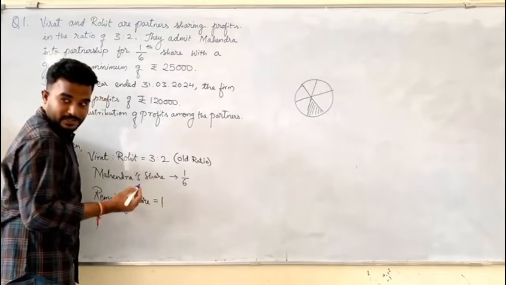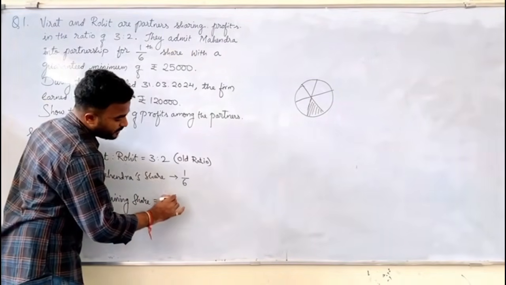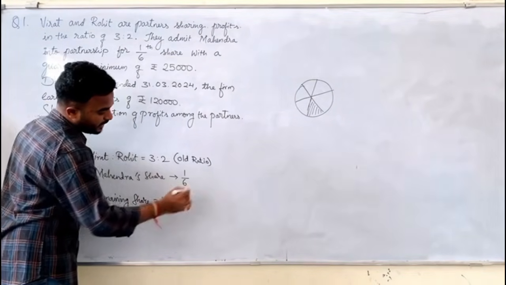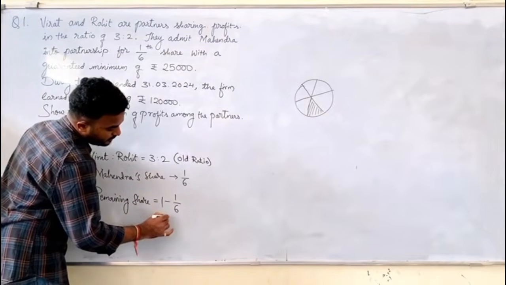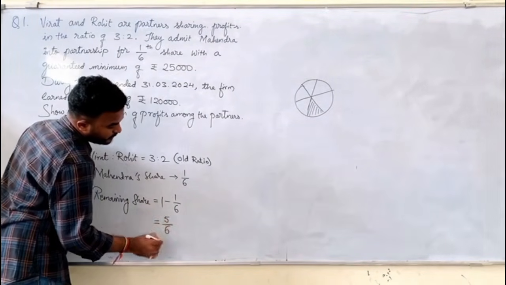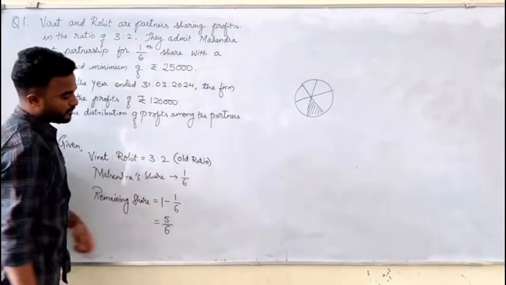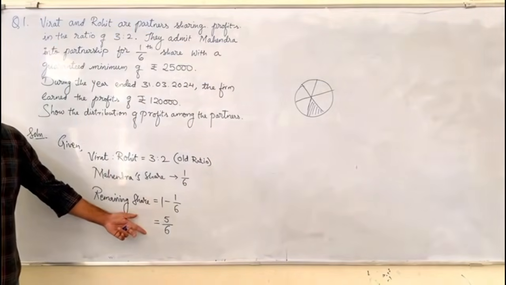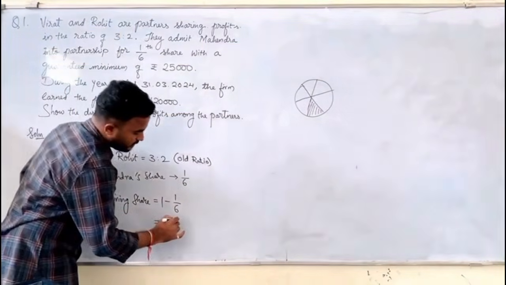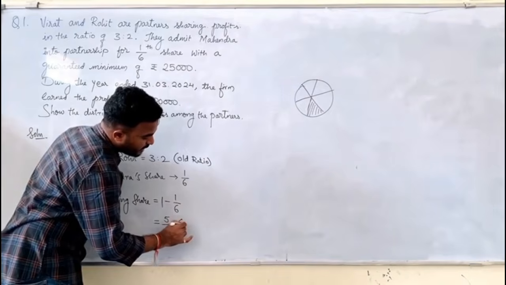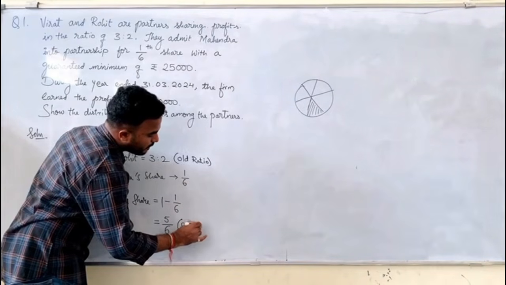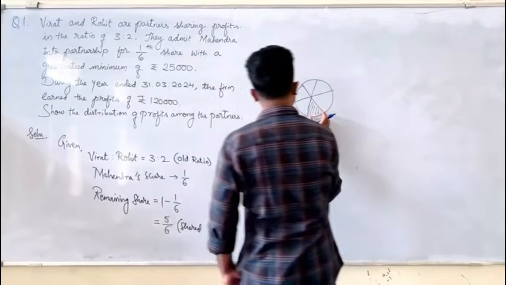Remaining share is equal to, we had 1 pizza, right? Out of which we had given 1/6 share. Still, how many parts do we have? 5 parts out of 6. 5 out of 6, this is the remaining share. Who will share this? It will be shared by the old partners, because this part is given to Mahindra.